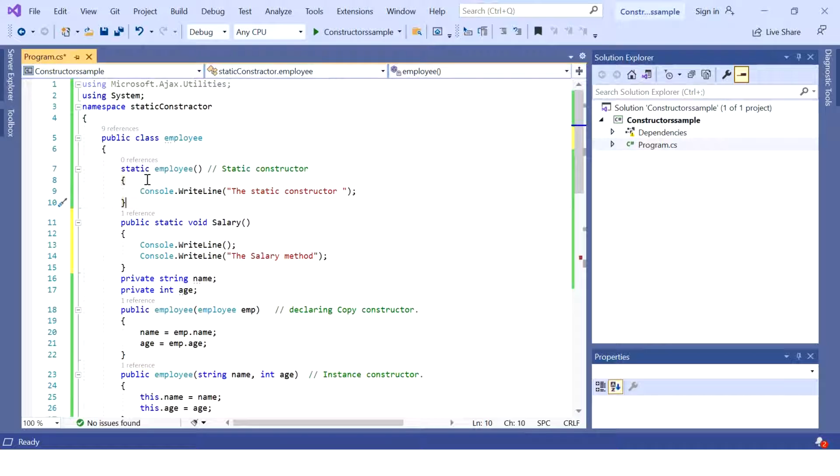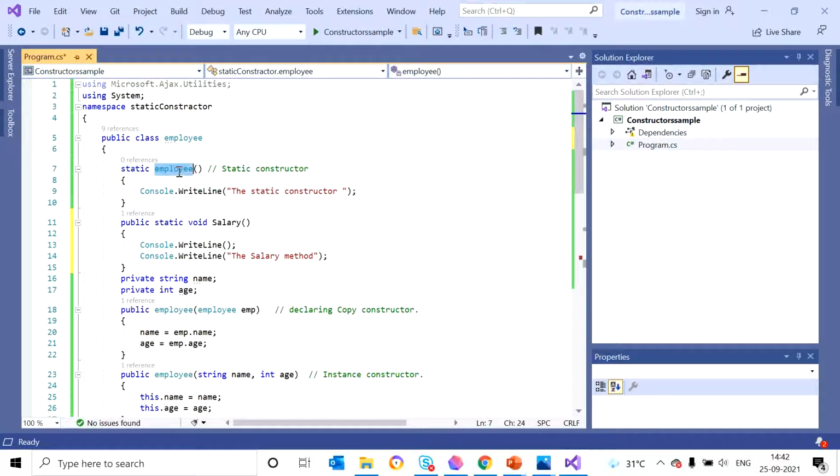We can see a static constructor with the static keyword and the class name. Here we write a line showing this is the static constructor. At execution time, we can expect that before creating an instance or a reference of the Employee class, this method will be invoked.